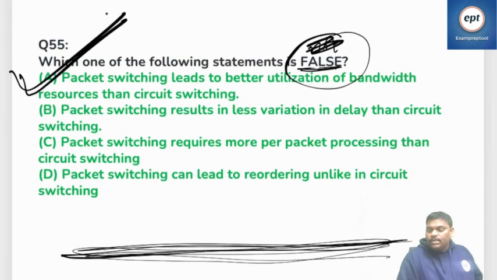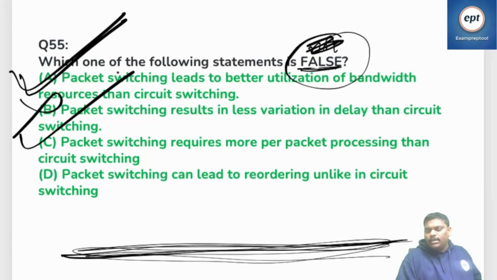Option B: packet switching results in less variation in delay than circuit switching. I don't think so. There is a clear difference between them. Next, option C: packet switching requires more per-packet processing than circuit switching. In circuit switching there is no processing because a dedicated path is there. In packet switching, processing is there: this packet should go this path, this packet will go that path. But in circuit switching, the path is dedicated, so no processing. This is also true.